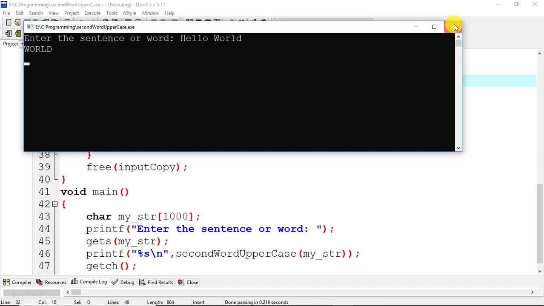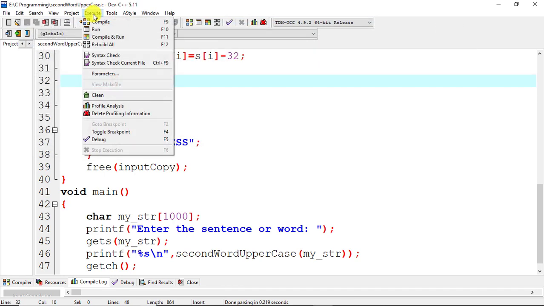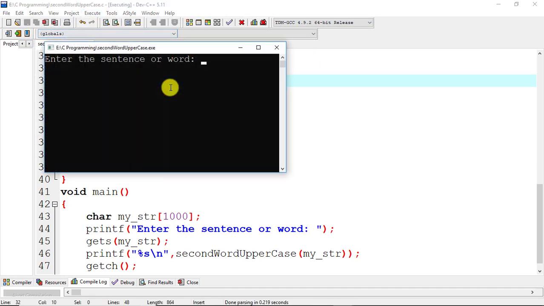Now we will check for another input, let's give a single word which is hello. So our function should return less. Let's check. Here we can see that it returns less. So our program is right.